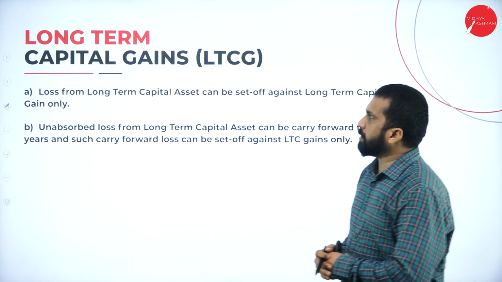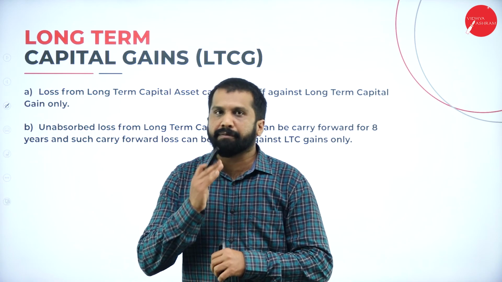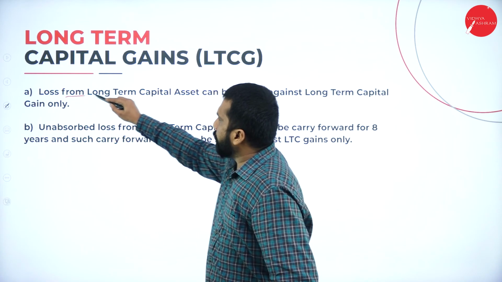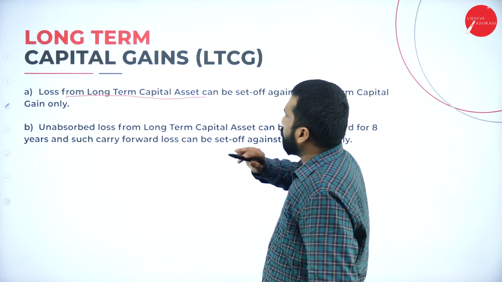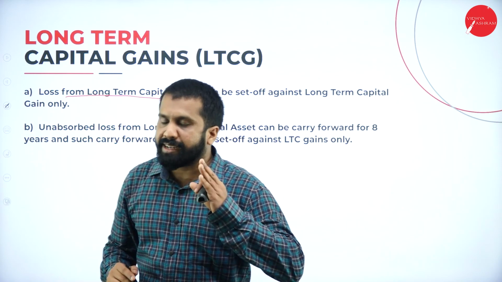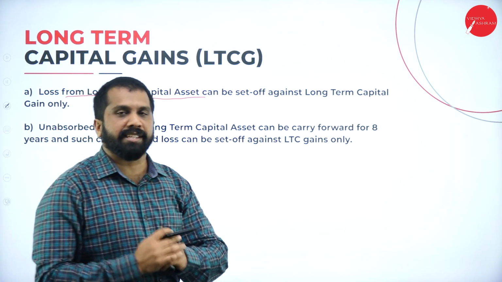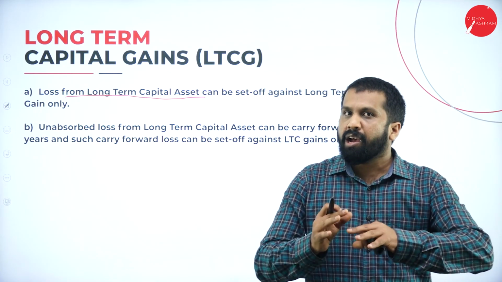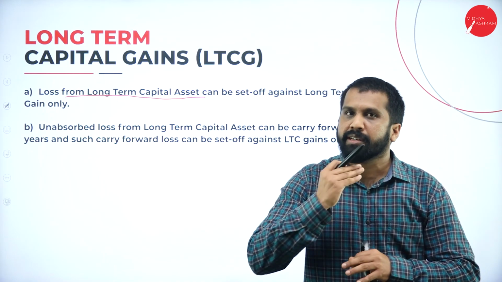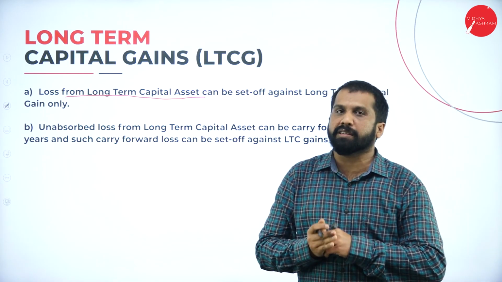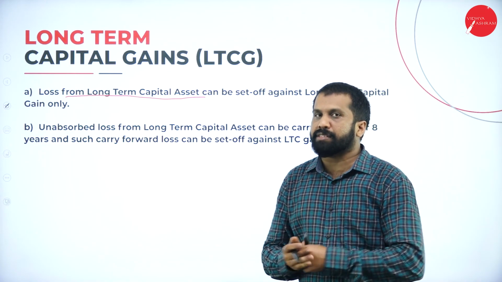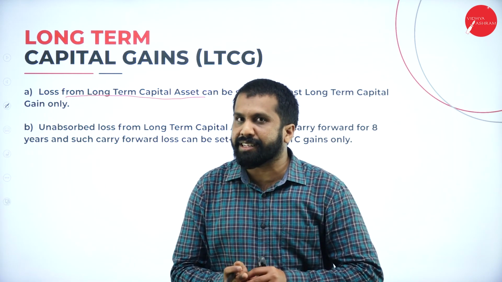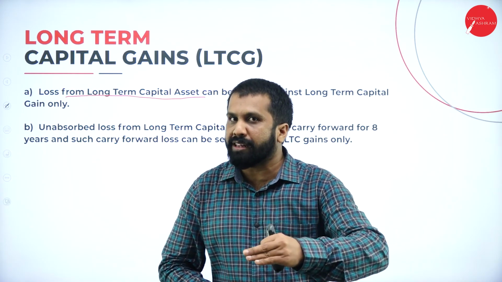Next, long-term capital gain. Very interesting and very important. Now, under long-term capital gain, loss from long-term capital gain asset. So you know what is long-term? Already we have completed capital gain: above 36 months, above 24 months, above 12 months. What is 36 months? All the movable items come under above 36, below 36. Immovable assets come under above 24, below 24. All the equity shares other than unlisted come under above 12, below 12.